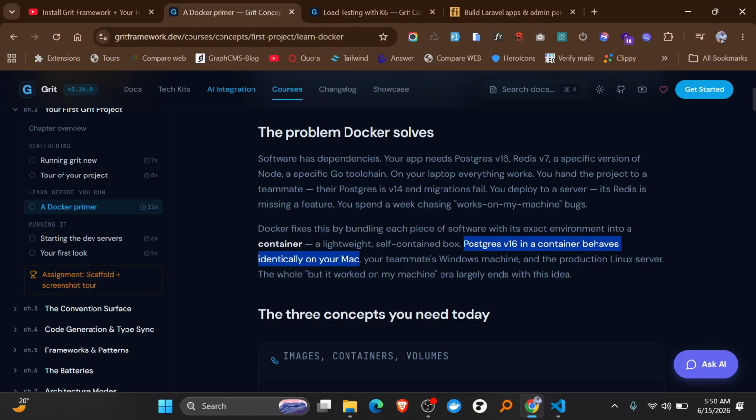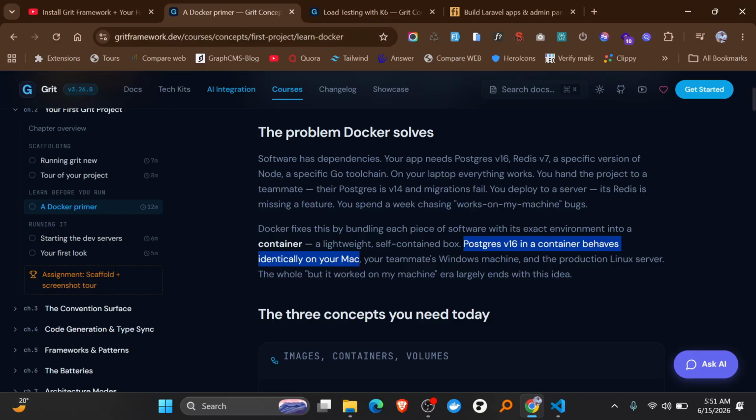When you start buying a VPS and trying to deploy your first app, you're going to run into so many problems that you look for a solution, and the solution is Docker. If you have never wanted to use Docker, try to host your project on a VPS without it. You are going to meet a lot of problems, and that's going to be the turning point for why you need to learn Docker.